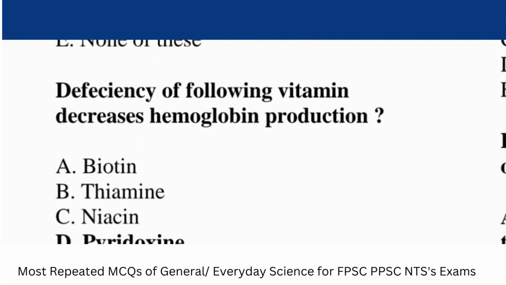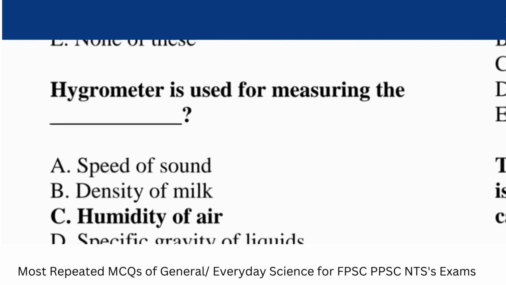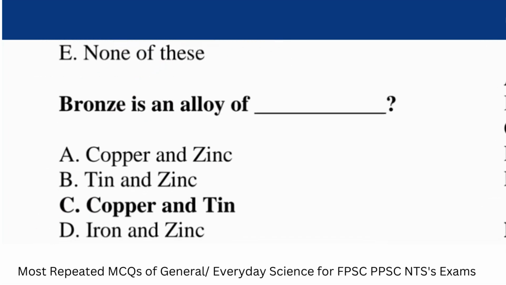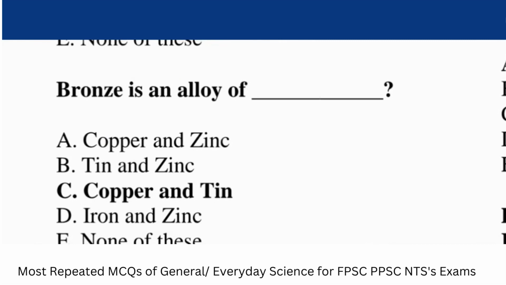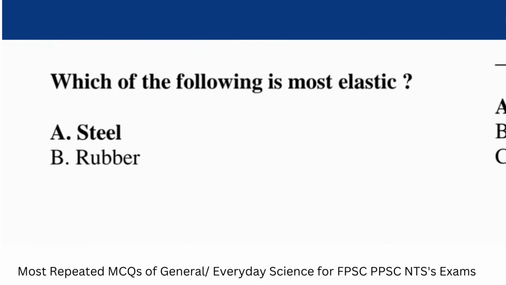Question: deficiency of the following vitamin decreases hemoglobin production? Answer: pyridoxine. Question: hygrometer is used for measuring the dash. Answer: humidity of air. Question: bronze is an alloy of? Answer: copper and tin. Question: which of the following is most elastic? Answer: steel.